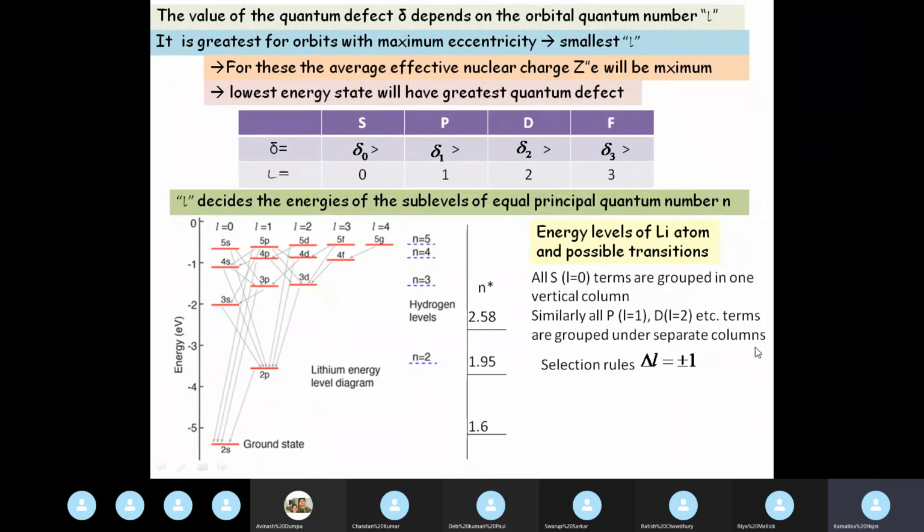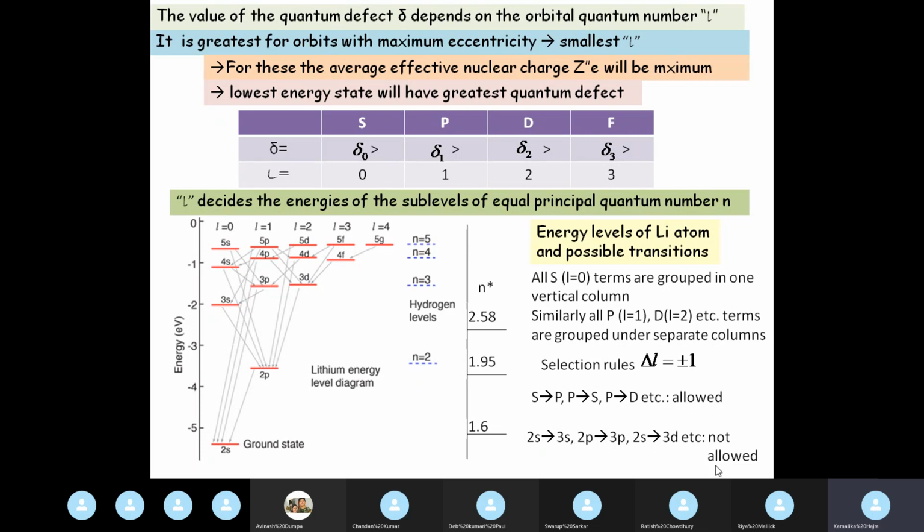And when this selection rule is applied, we see that the allowed transitions are these: S to P, P to S, P to D, etc. And these transitions, 2s to 3s, 2p to 3p, 3s to 3p, etc., are not allowed.